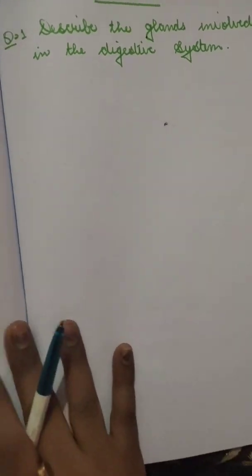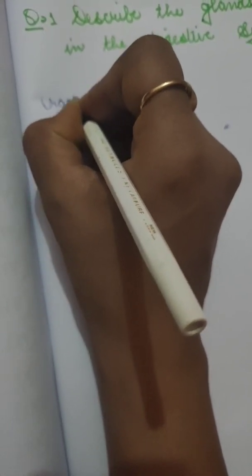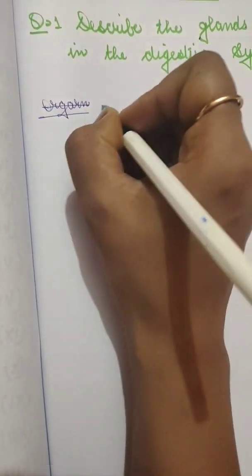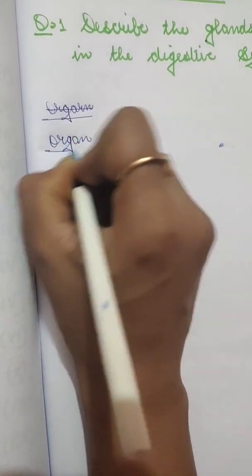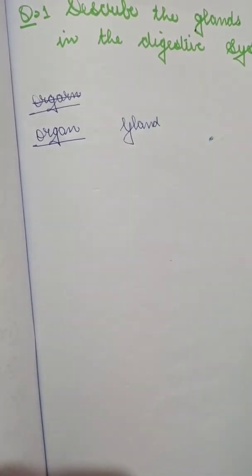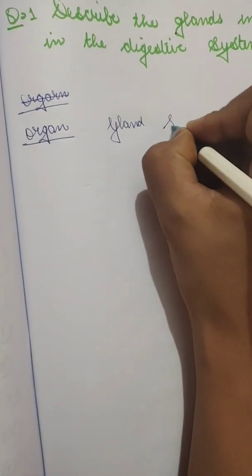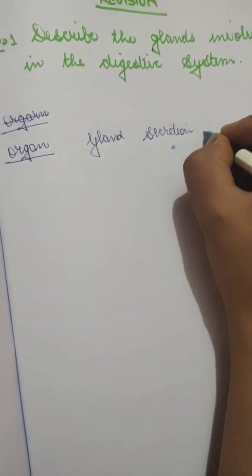Here there are actually 3 main organs. I will write the organ, then some glands, the secretion, that is, what these glands secrete, and the enzymes.